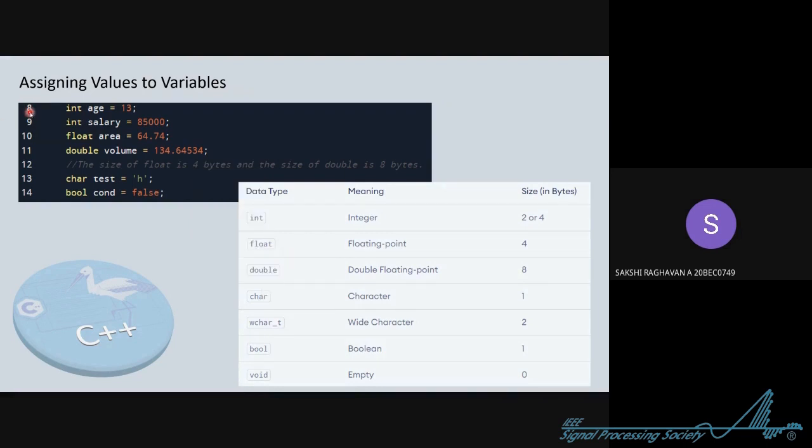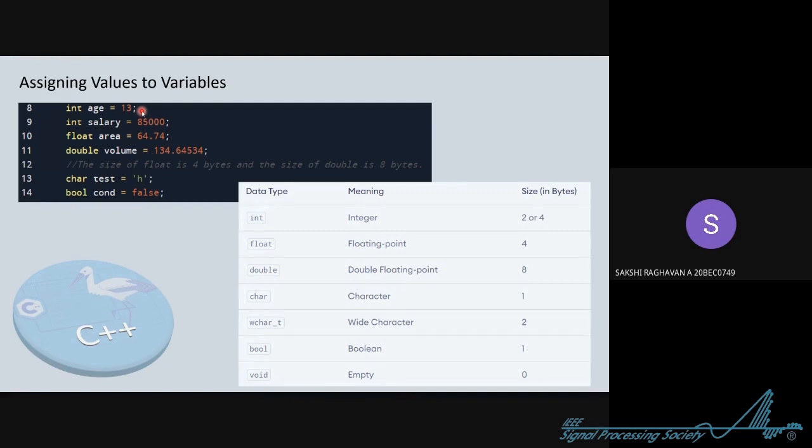In line number 8, you can see int age is equals to 13 semicolon. In C++, every coding line ends with a semicolon. What's a semicolon? That dot and comma. There are some exceptions where the line will not be ending with this semicolon, and we'll see those exceptions in this session itself. So just hold on to your seats.